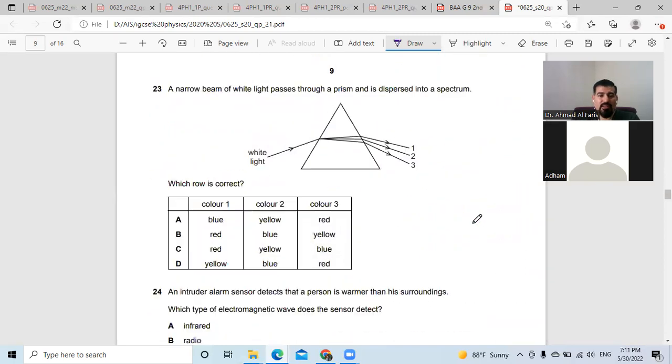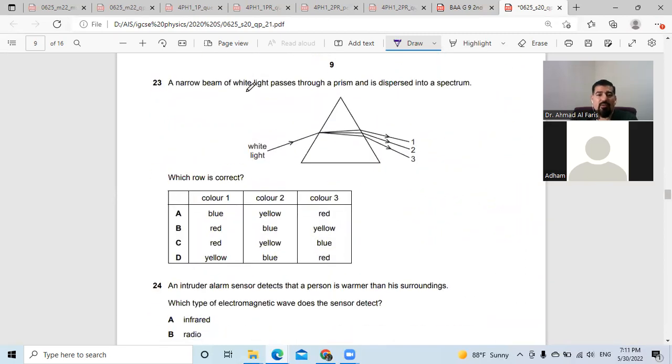Question number 23. A narrow beam of light passes through a prism and is dispersed into the spectrum. This is white light, it's not monochromatic. And I told you about Messi and Cristiano Ronaldo. Cristiano Ronaldo is playing with Manchester United, which is the red, while Messi is playing with Barcelona or Paris Saint-Germain, which is blue or violet.